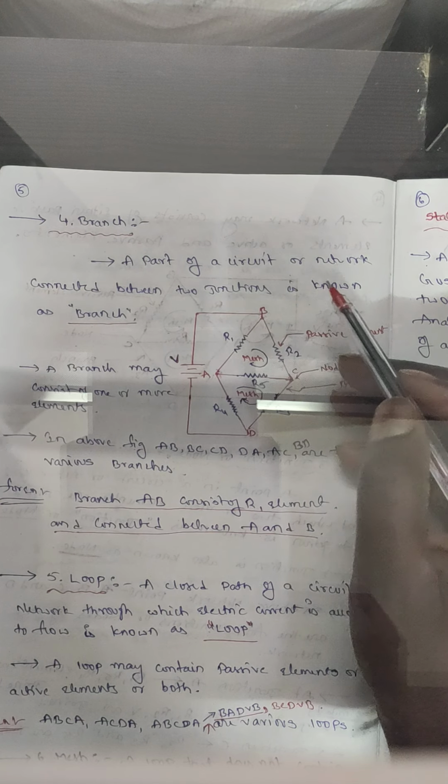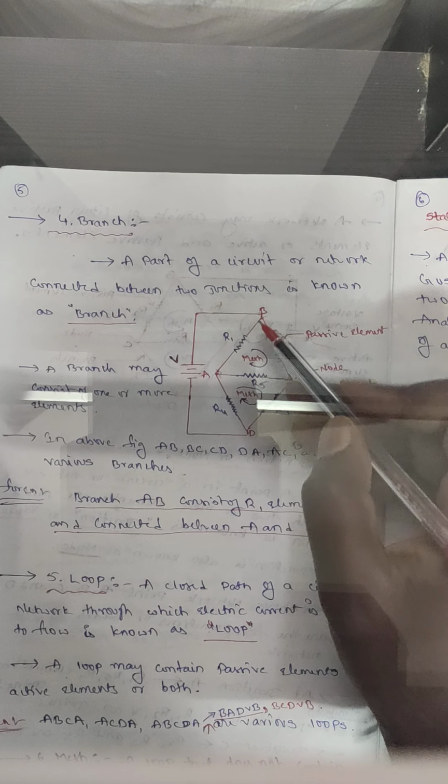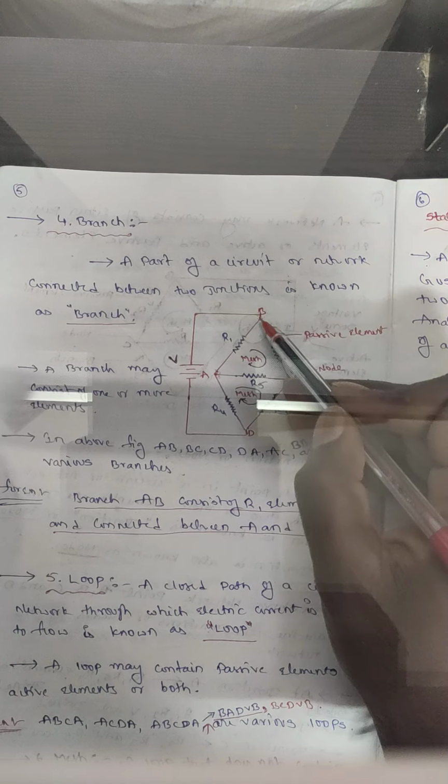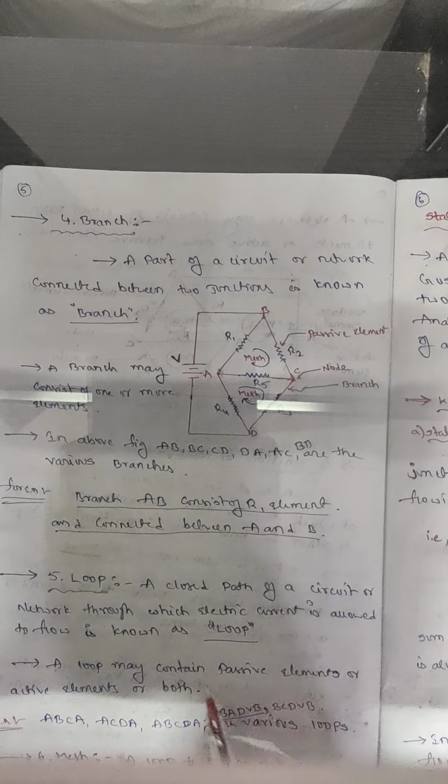Okay, a small correction here. I said it is junctions. A and B are junctions. Here A is one junction and B is another junction, and we call it a branch. Please correct it. So next one is a loop.